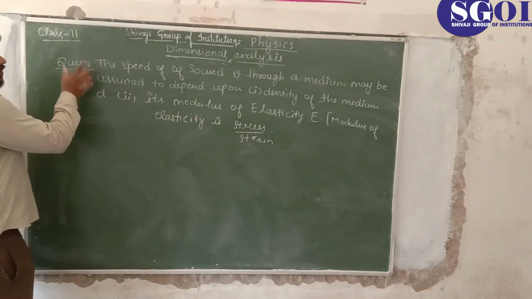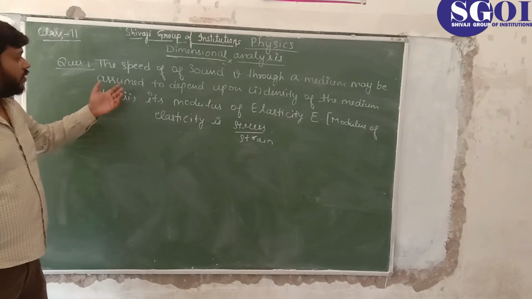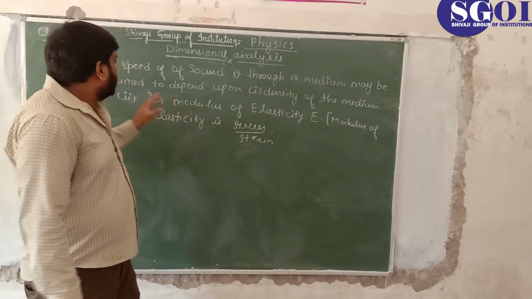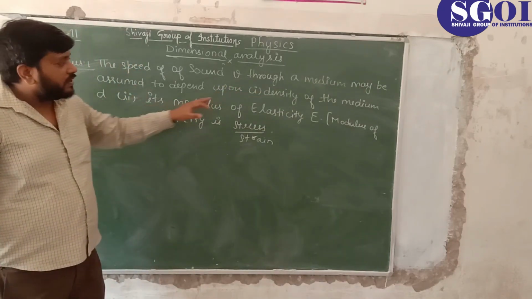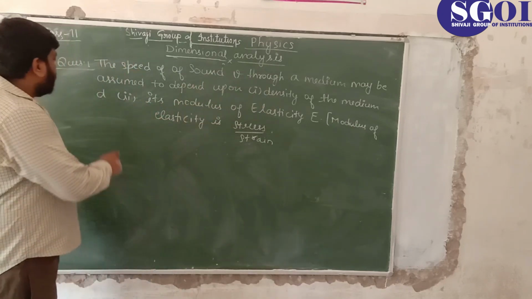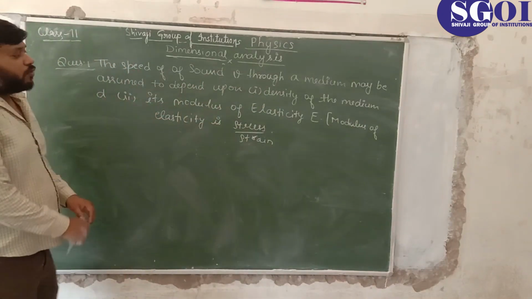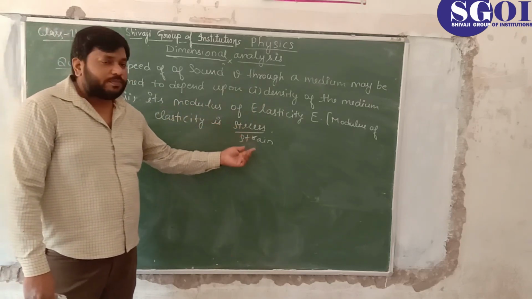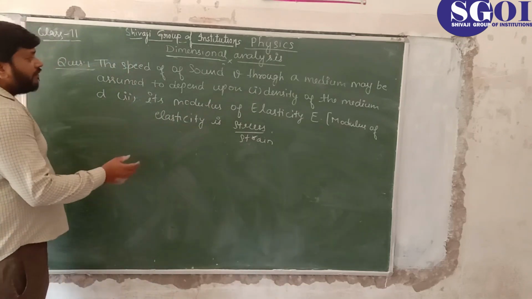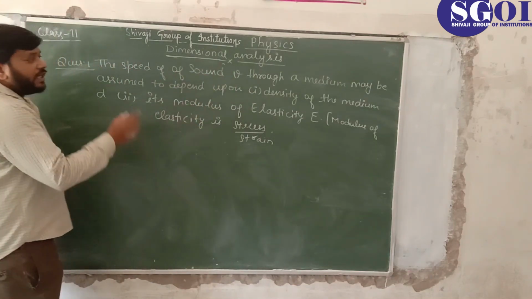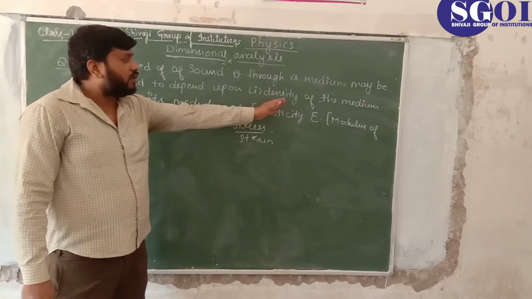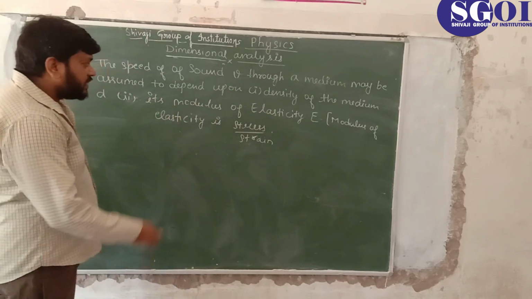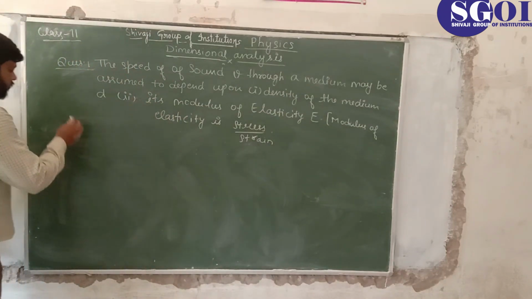So, there is the first problem you are seeing on the blackboard. The speed of sound v through a medium may be assumed to depend upon, first, the density of the medium, small d, and second, its modulus of elasticity E, and the modulus of elasticity is stress upon strain. So you have to derive the formula for the speed of sound, which depends upon the density of the medium and the modulus of elasticity. So let's start to derive the formula.